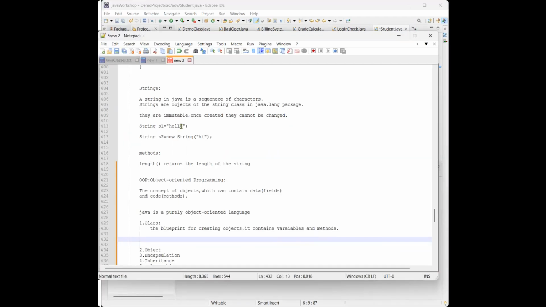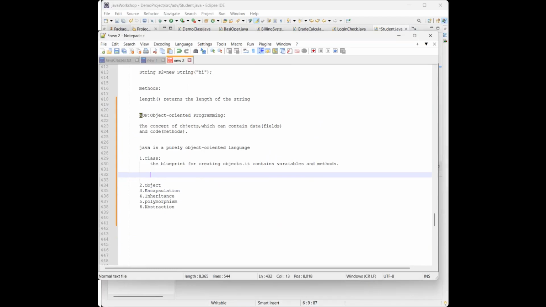Okay, so this is OOPS, object-oriented programming, and the concept of object, which contains data and the code. Java is a purely object-oriented language, and we have class, object, encapsulation, inheritance, polymorphism, and abstraction in our OOPS concept. Now the class is nothing but a blueprint for creating the objects.